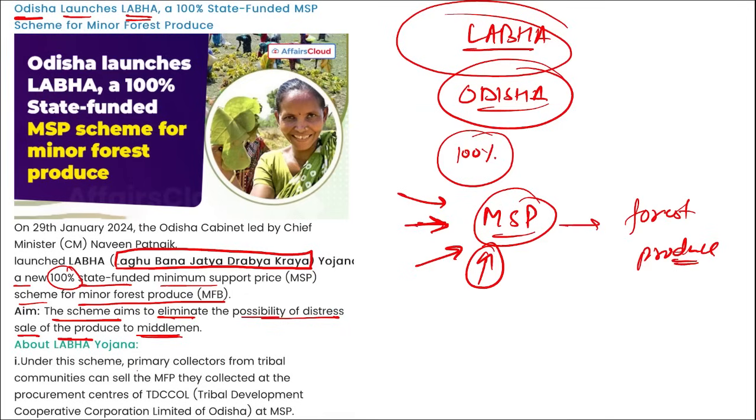Under this scheme, remember, primary collectors from the tribal communities can sell the MFP, that is minor forest produce they collected, at the procurement centers of the Tribal Development Cooperative Corporation Limited of Odisha at MSP. Right? These centers will be managed by self-help groups, and after collection, the amount will be transferred as a direct benefit transfer to the beneficiary account. Correct? So this is your Labha scheme.